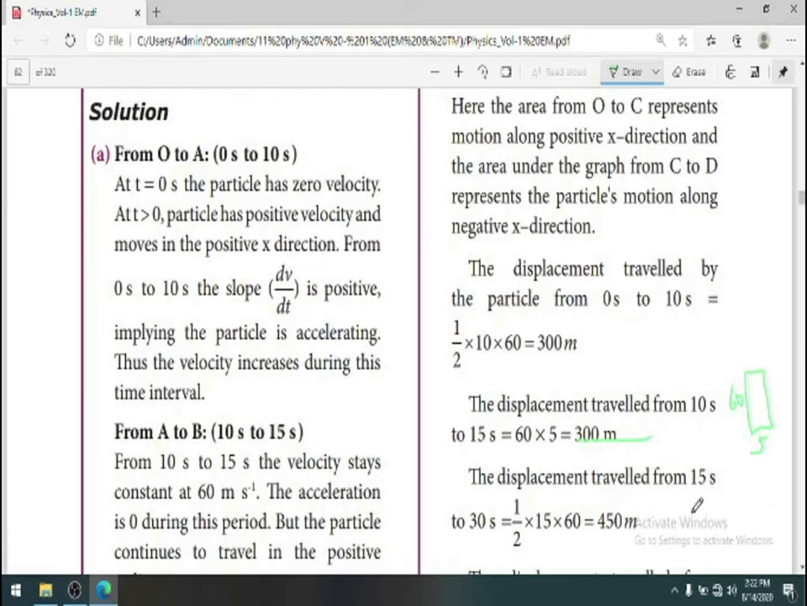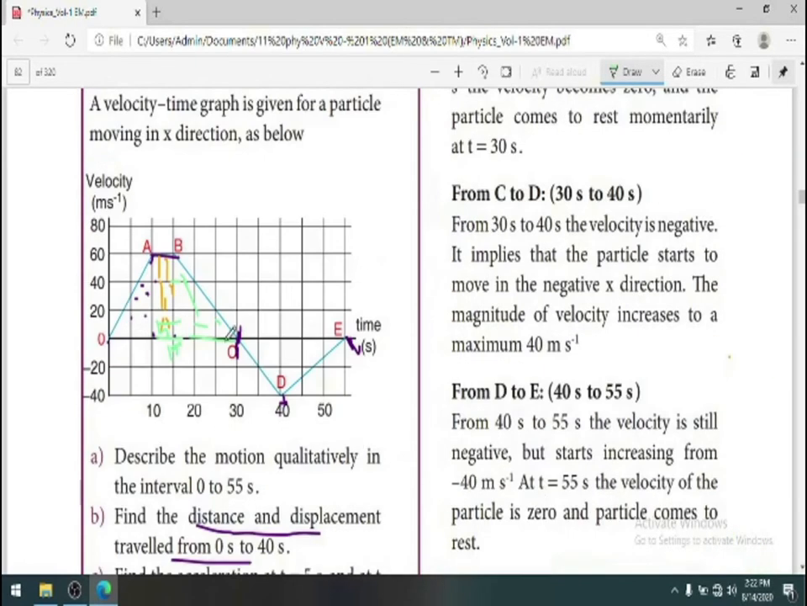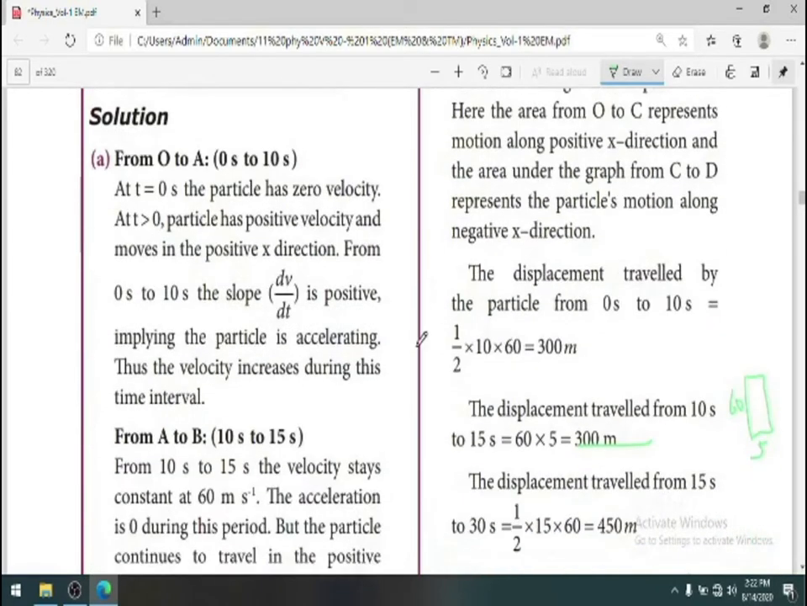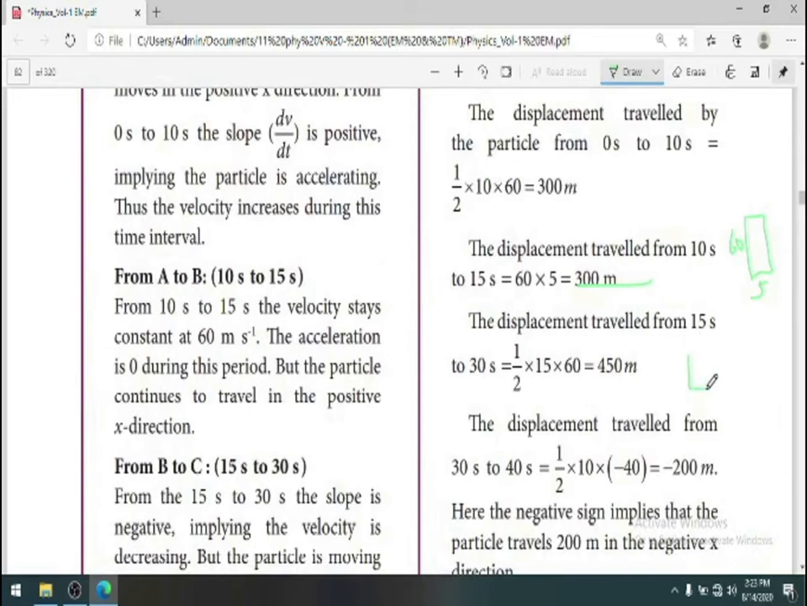Now what's the displacement traveled from 15 second to 30 second? Again, what's the shape? Yes, good, it is a triangular shape. So if it is a triangle, it is half into base into height. We write the base as 15 and the height remains the same as 60, and so we find this is 450 meter. Here we need to find the difference of 30 and 15. Okay, so it is 15. That's why we are getting the 450 meter calculation.